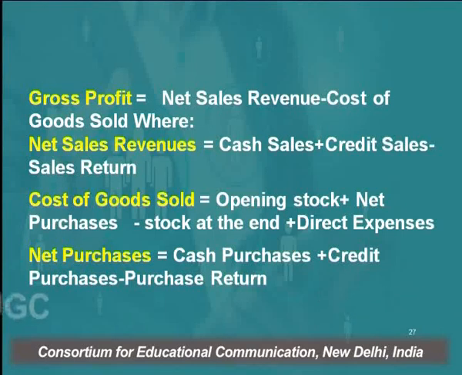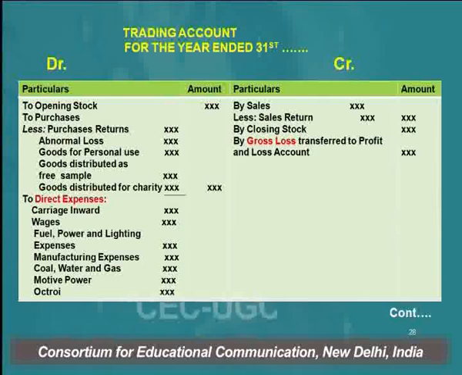The next is how to calculate COGS, which is cost of goods sold. Cost of goods sold is calculated by applying the formula: opening stock plus net purchases minus closing stock plus direct expenses, wherein net purchases means all types of purchases, whether cash purchases or credit purchases, less purchase return.